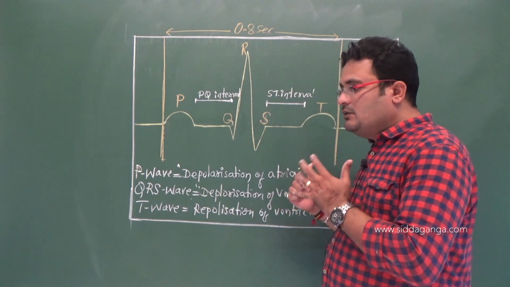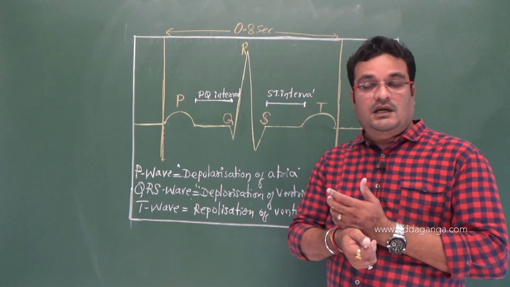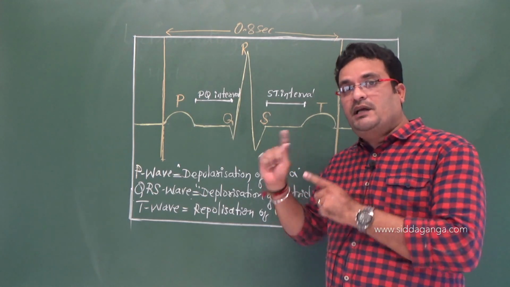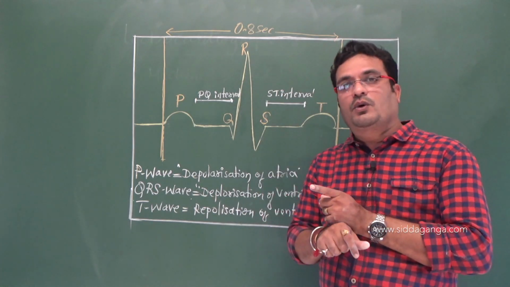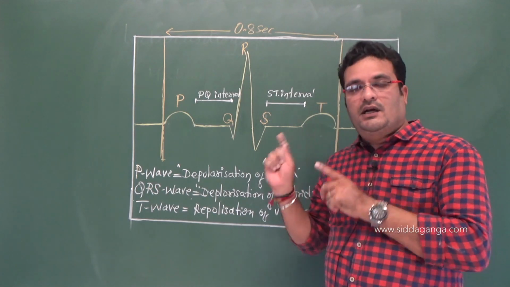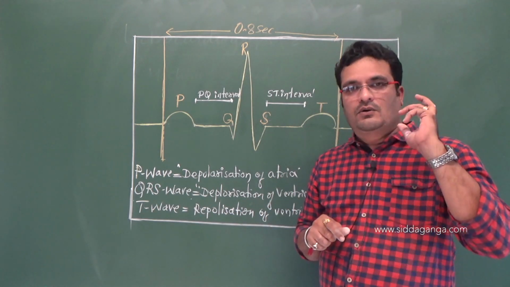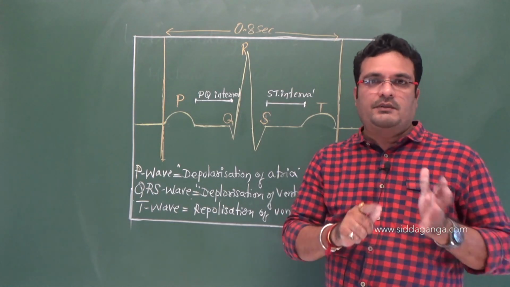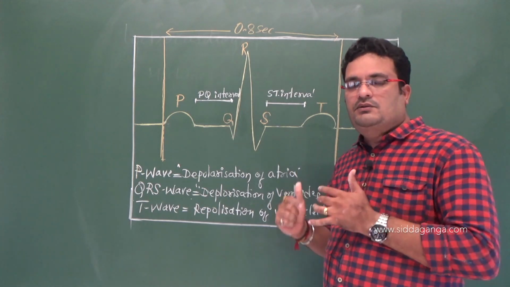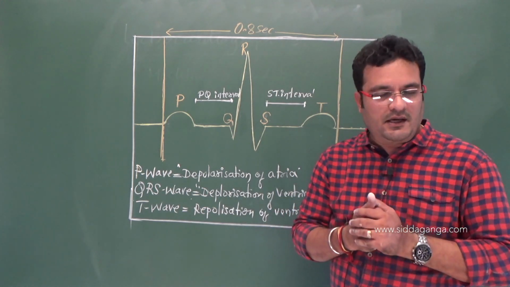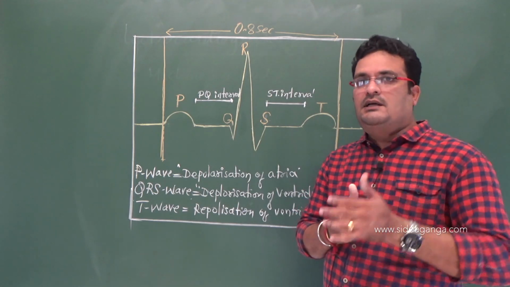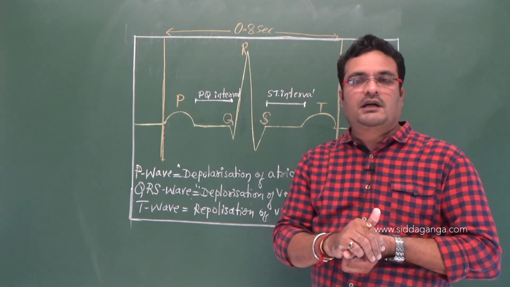Okay, so this is about the ECG, and in the next class I'll explain the double circulation as in the NCERT. While explaining the diagram, I have already told you what is double circulation, right? There are two kinds of double circulations, and I'll draw one more diagram for that. Okay, so you are all almost aware of the pulmonary circulation and systemic circulation, right? So in the next class I'll make use of the diagram given in the NCERT text, and please refer to it once, and I'll take the class in the next video. I'll explain the double circulation.